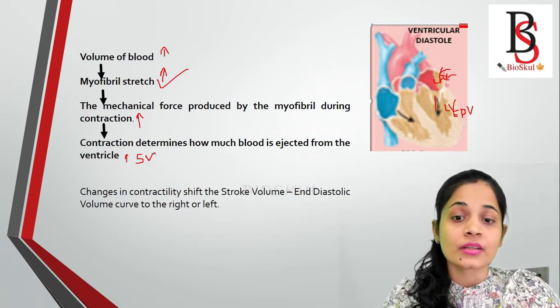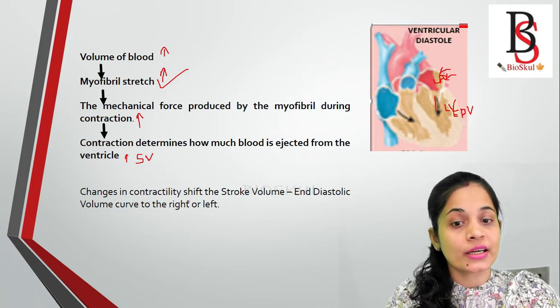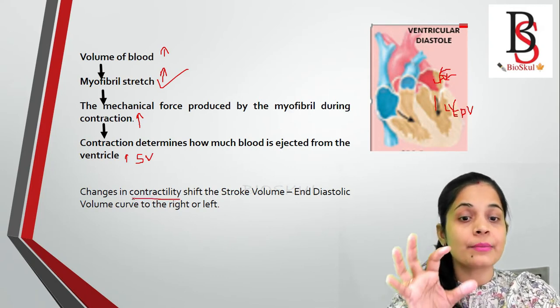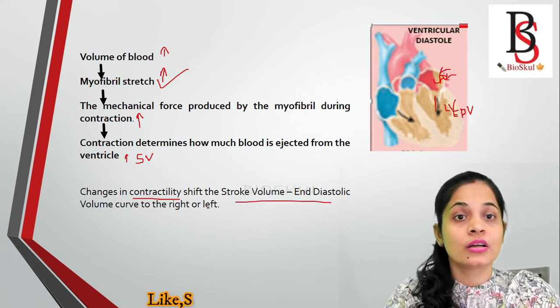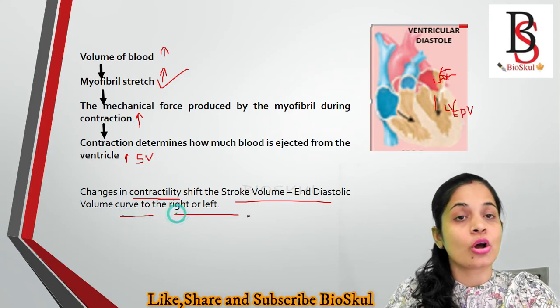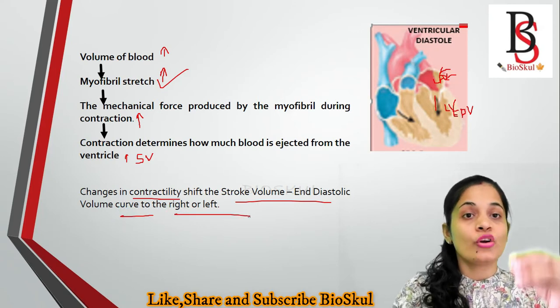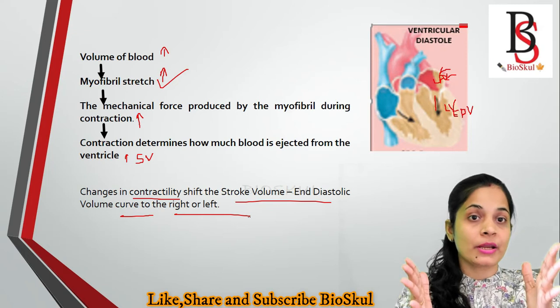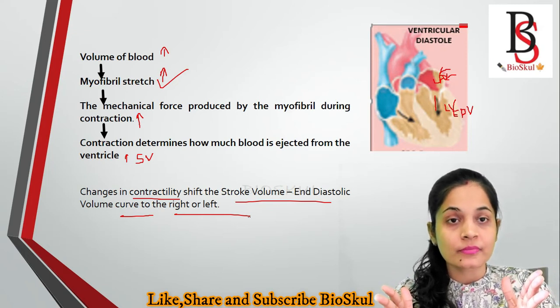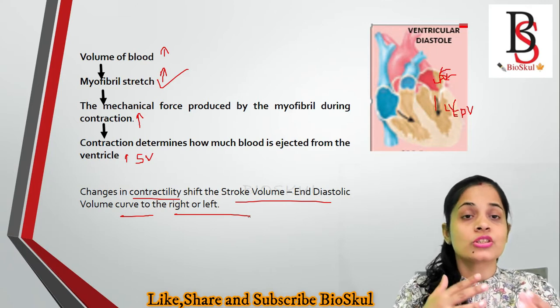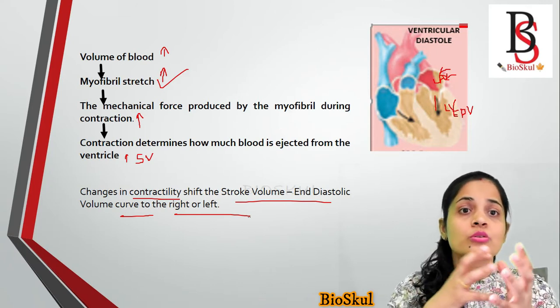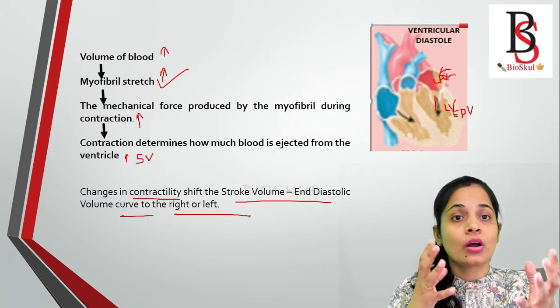So changes in the contractility will shift the stroke volume and end diastolic volume curve to either the right or the left. The contraction of the heart depends on the nervous system, like the sympathetic and parasympathetic nervous system, and also on some drugs, ions and hormones.